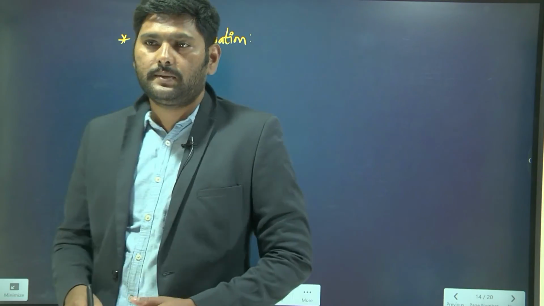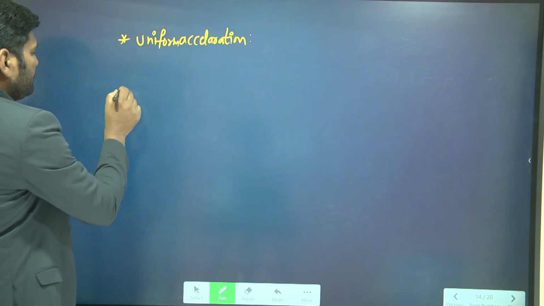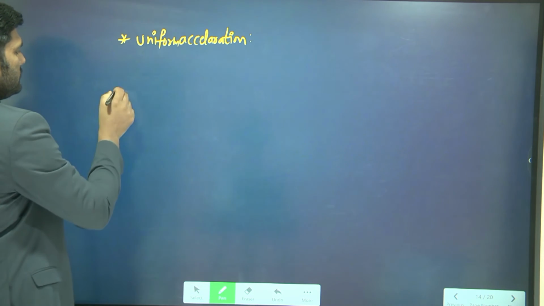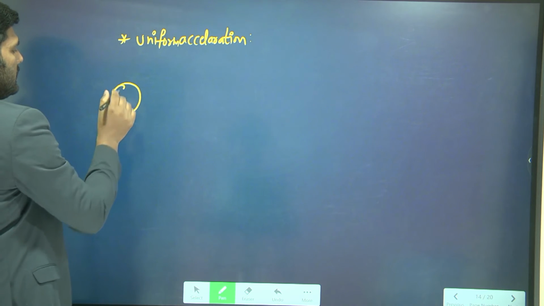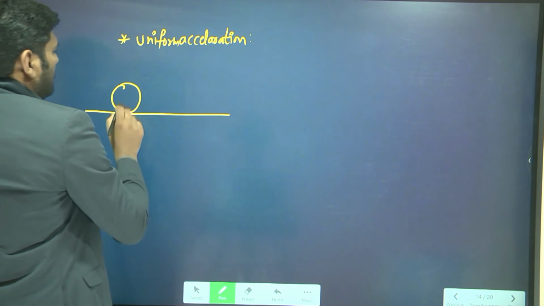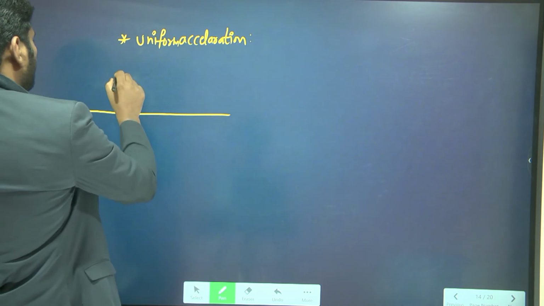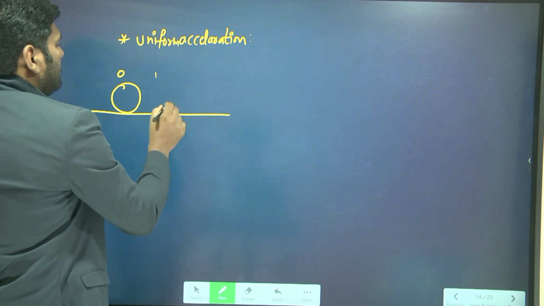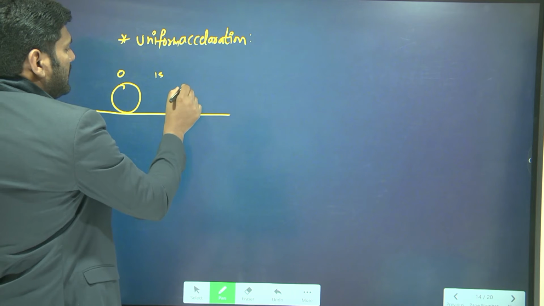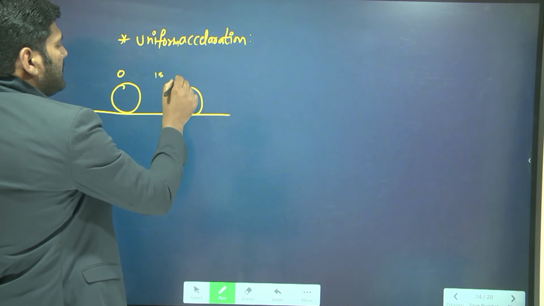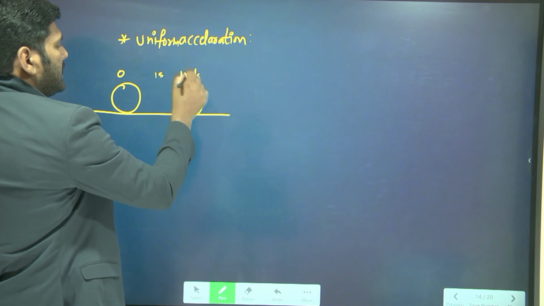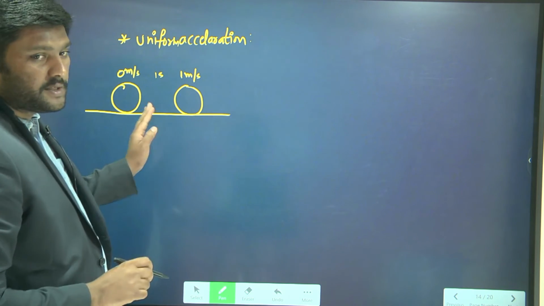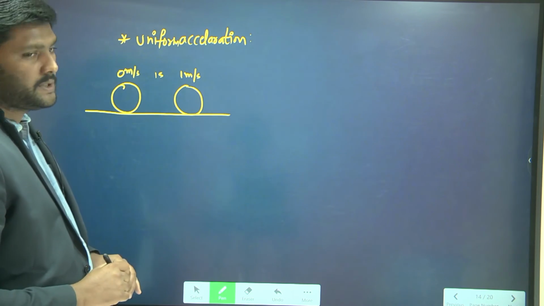The example is, let me take one object here. This is the object. Initially its velocity is 0. After 1 second, the object reaches here and its velocity becomes 1 meter per second. Initially its velocity is 0 meter per second. After 1 second its velocity becomes 1 meter per second.